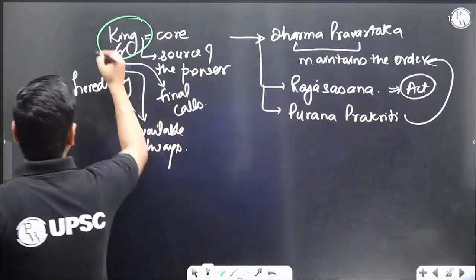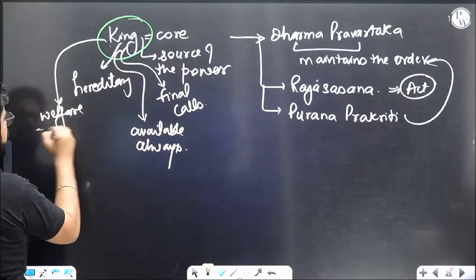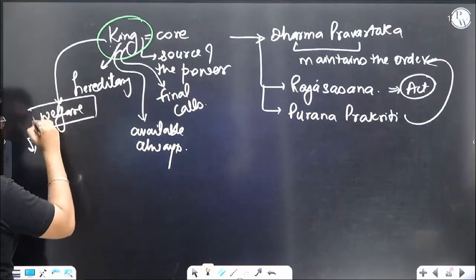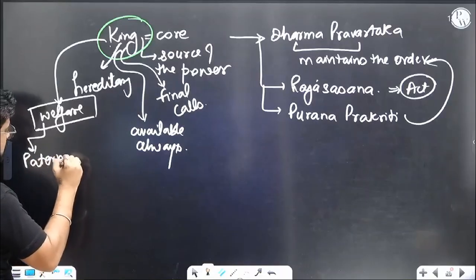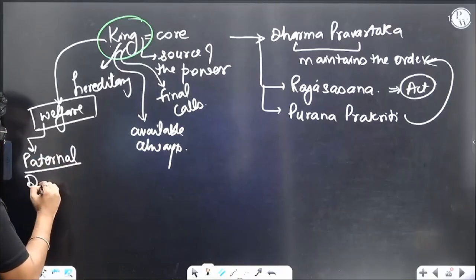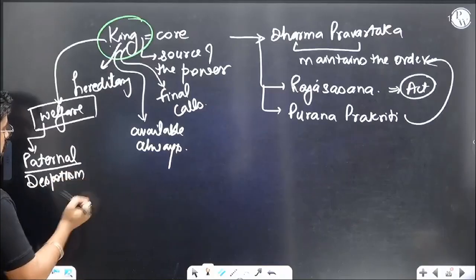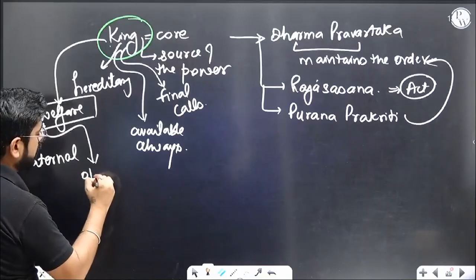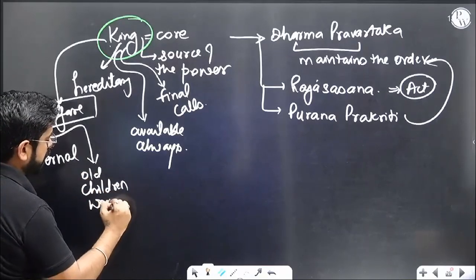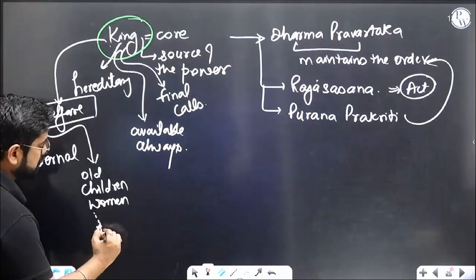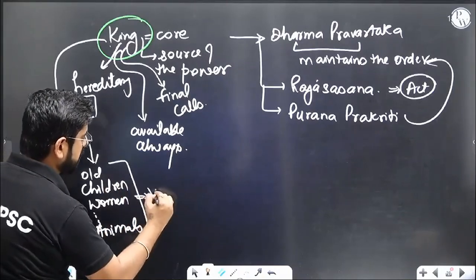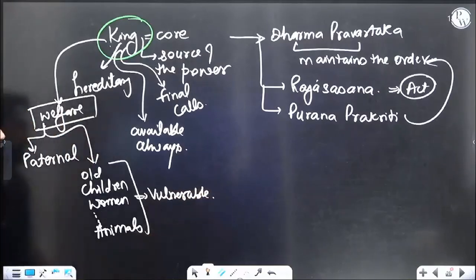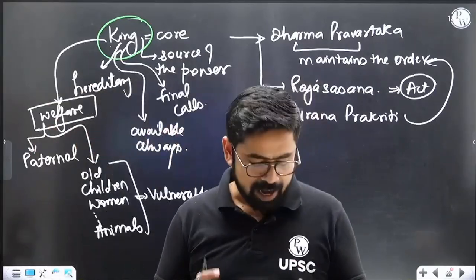Plus, this also talks about welfare. If we define welfare, it also talks about the welfare of the people being important. He has to be paternal. Everything has to be paternal. So again, we can write this word, paternal despotism. But don't say despotism because this is a prescription. Let's say paternal. Second, he has to ensure that old people, children, women, and not only them but old animals, so technically all the vulnerable sections, are taken care of. All the vulnerable sections have to be handled and looked after.